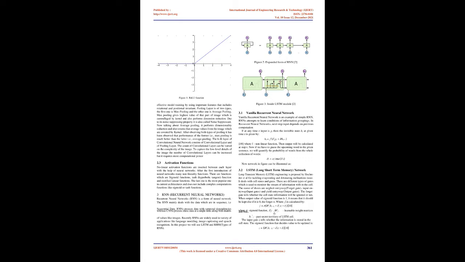The Kth layer of a convolutional neural network consists of a convolutional layer and a pooling layer. The count of convolutional layers can be varied depending on the complexity of the image. To capture the low-level details of the image the number of convolutional layers can be increased, but it requires more computational power. Activation functions. Nonlinear activation functions are inserted between each layer with the help of neural networks.